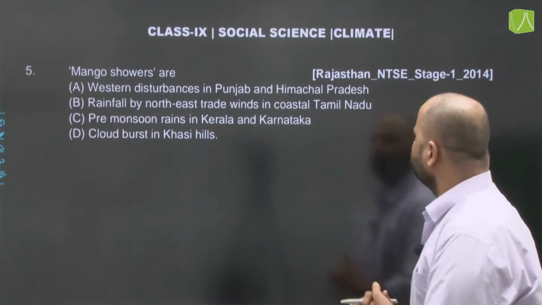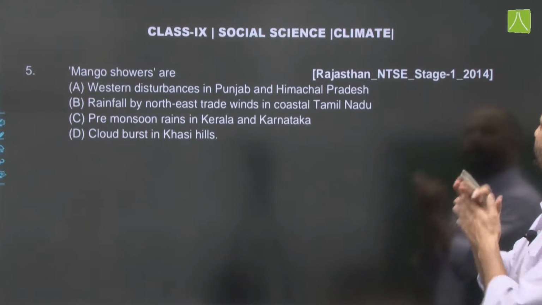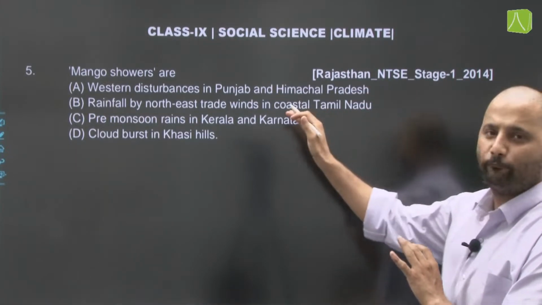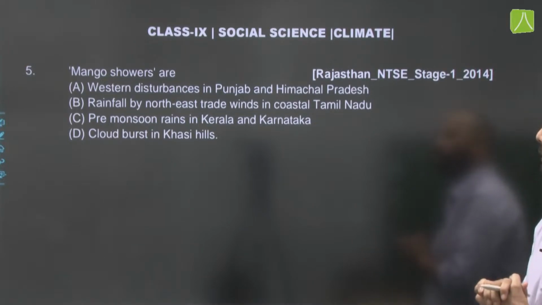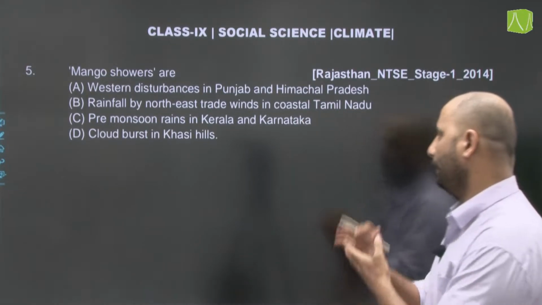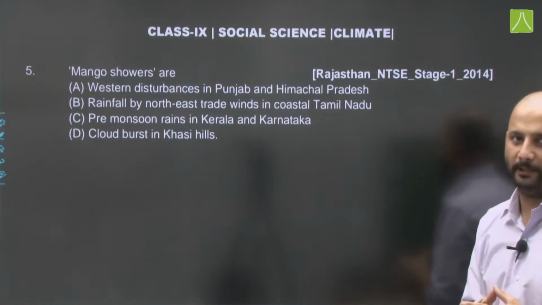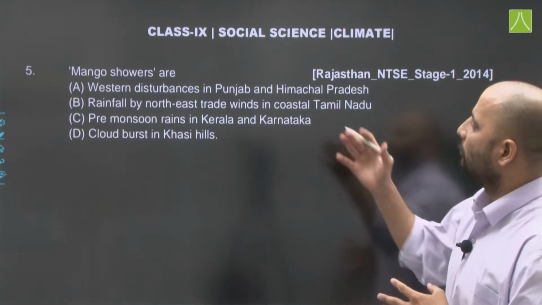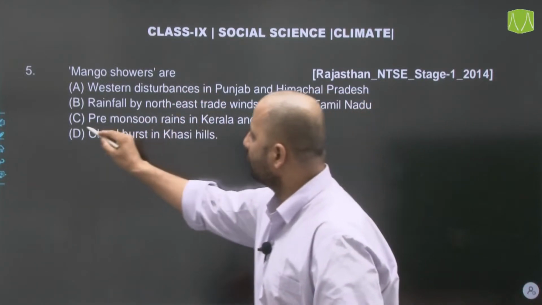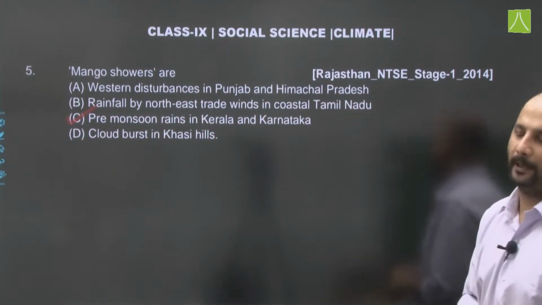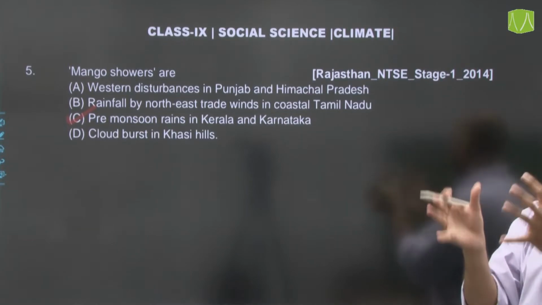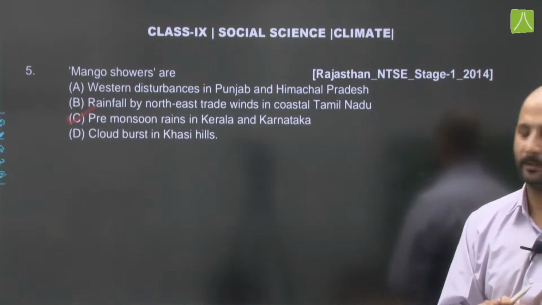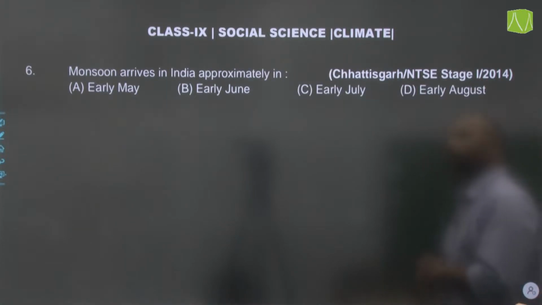Mango showers are, this is from Rajasthan NTSE stage 1 2014. Western disturbances in Punjab and Himachal Pradesh, rainfall by northeast trade winds in coastal Tamil Nadu, pre-monsoon rains in Kerala and Karnataka, or cloud burst in Khasi Hills. Now, as given in the NCERT textbook of class 9th, mango showers are the pre-monsoon rains in Kerala and Karnataka which help in the early ripening of the mangoes. So, option number C would be the correct answer here. Let us move on to the next question.